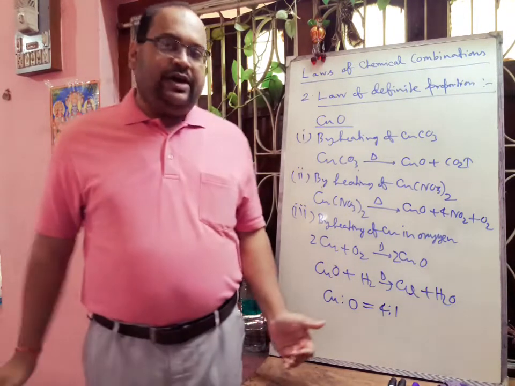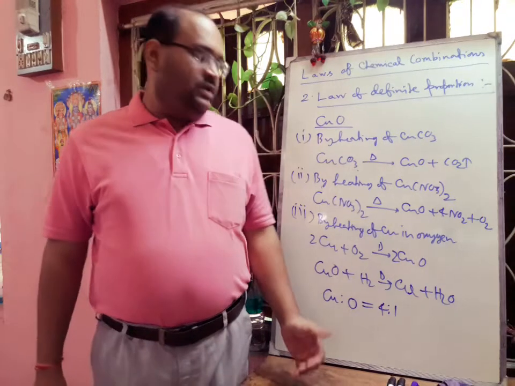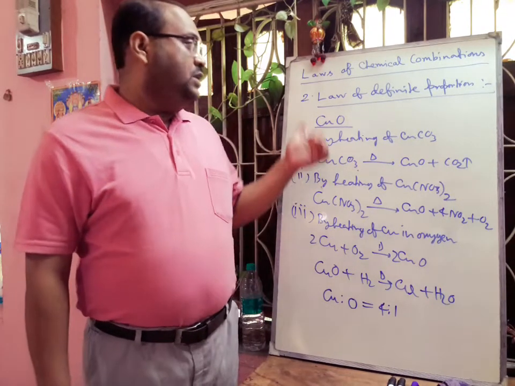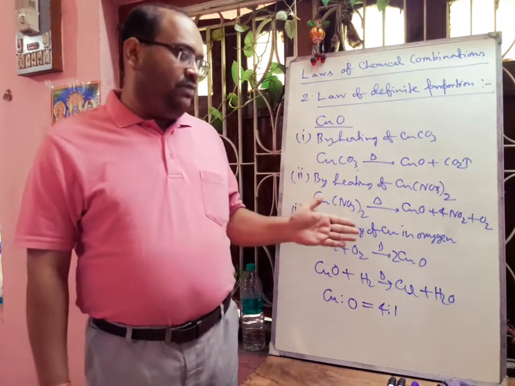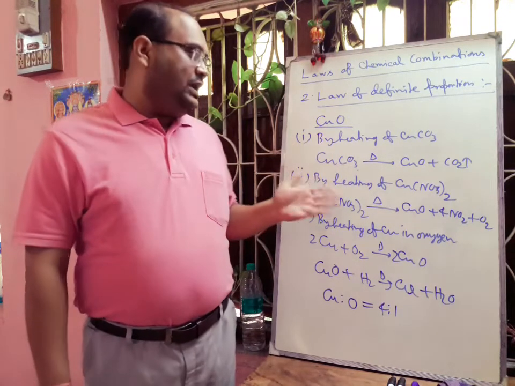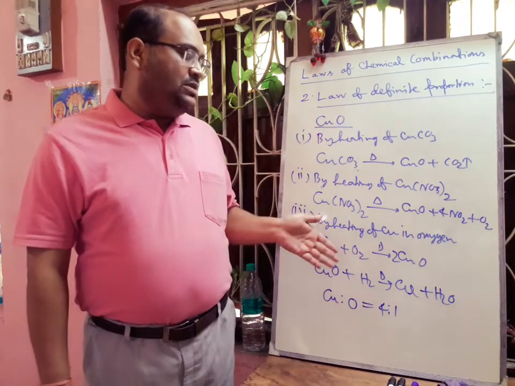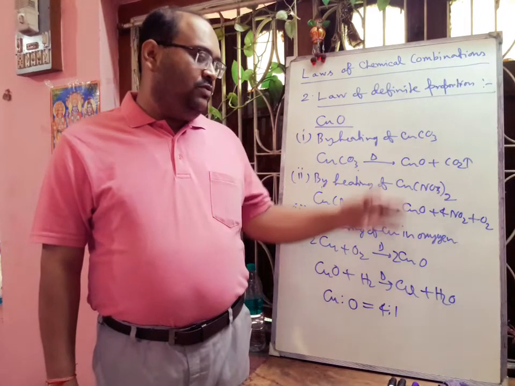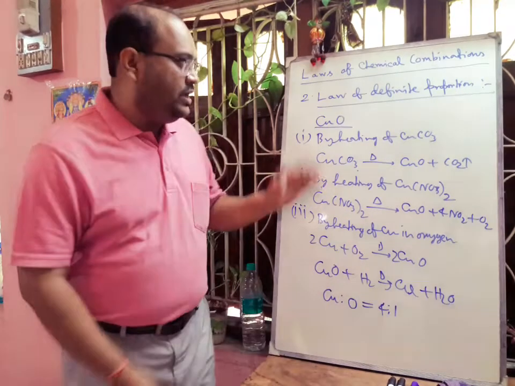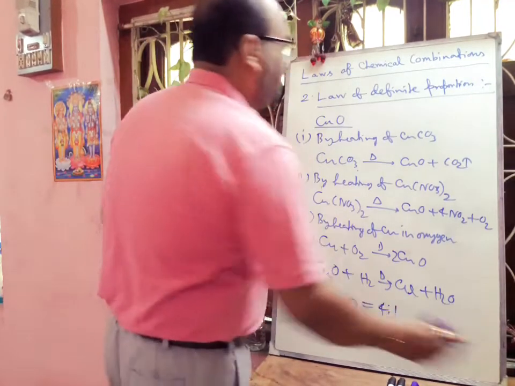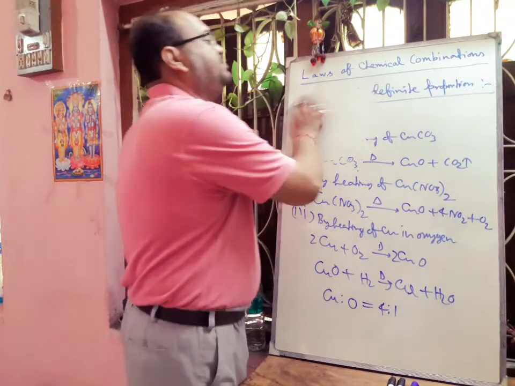So in this way we can prove the law of definite proportion. Whatever method we apply, whatever the source, in each case the ratio of copper and oxygen is 4:1. So in this way we can give the proof of this definite proportion.